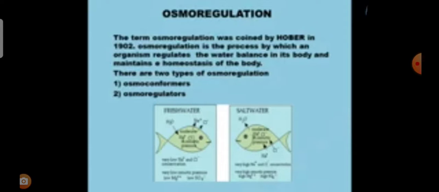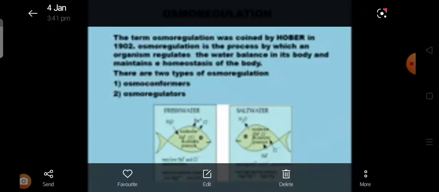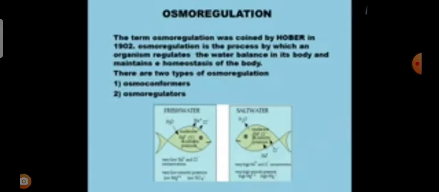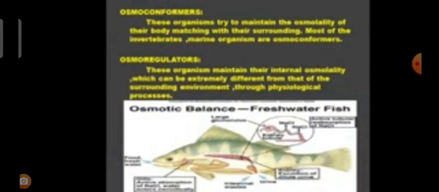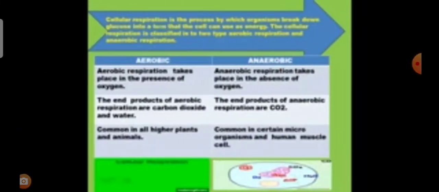Now the first one is osmoconformers. These organisms try to maintain the osmolality of their body matching with their surroundings. Most of the invertebrates and marine organisms are osmoconformers. The next one is the osmoregulators. These organisms maintain their internal osmolality, which can be extremely different from that of the surrounding environment, through physiological processes.